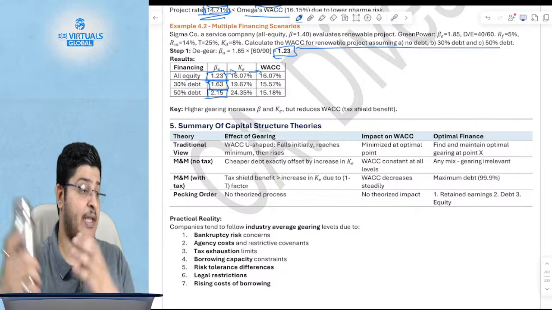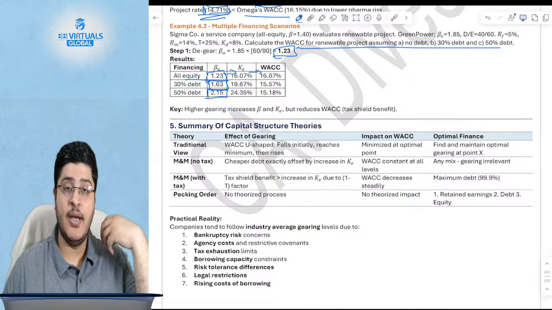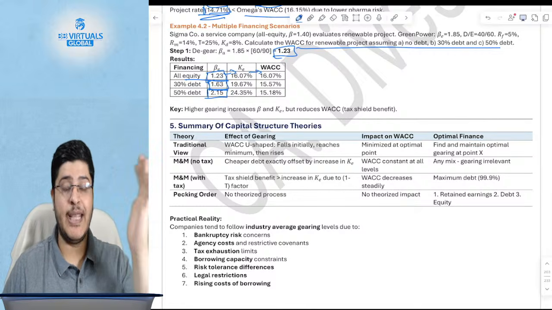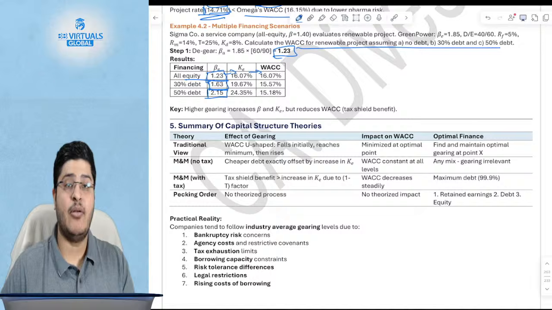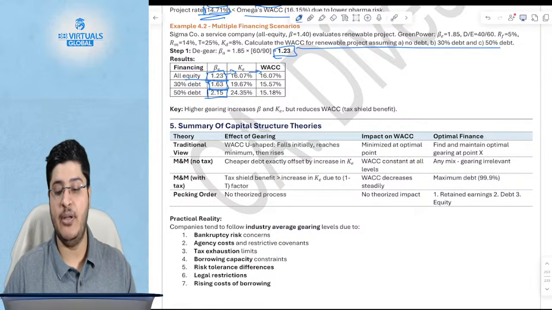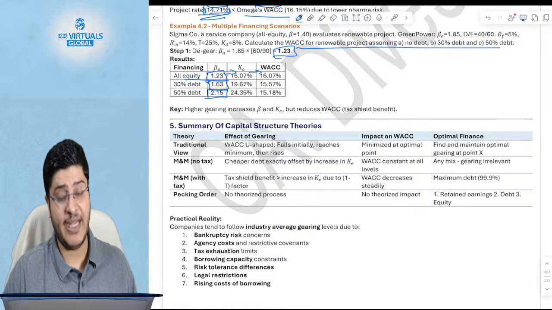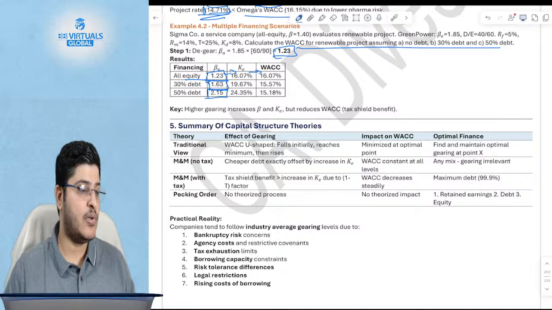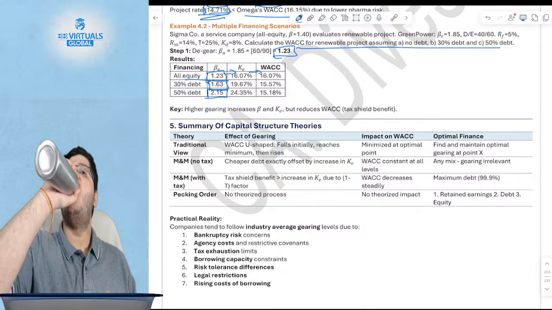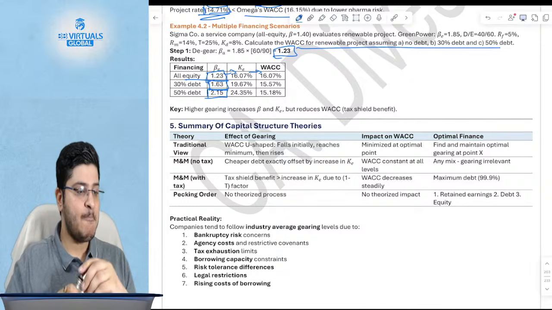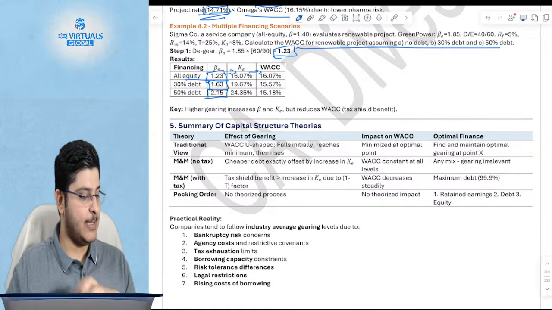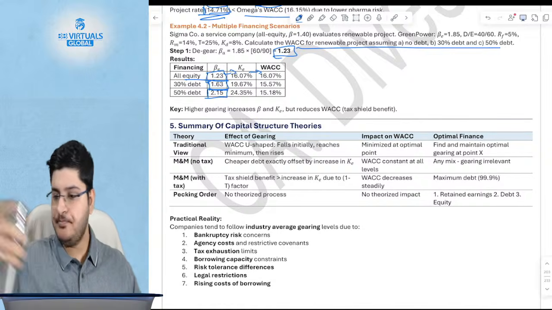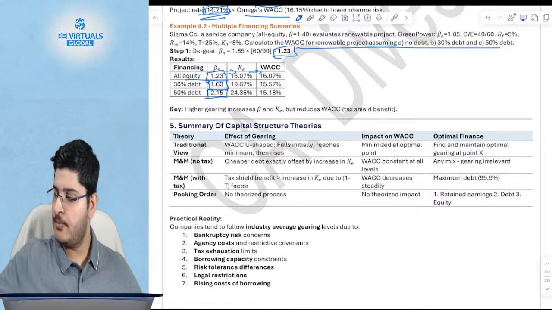Is it clear fully? Is the full concept of de-gearing, re-gearing, calculating KE and calculating WACC clear? Guys, we have to move fast, so I've tried to not go into the full nth level of calculations, but I've tried to do justice to the topic as well, so I want to make sure that you are also understanding. Is it clear, guys? Let me know.